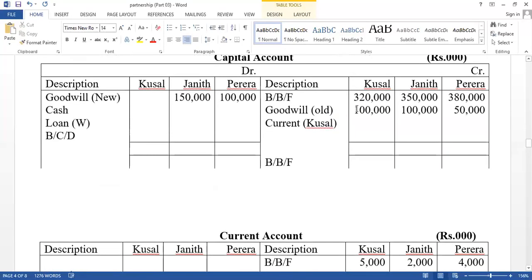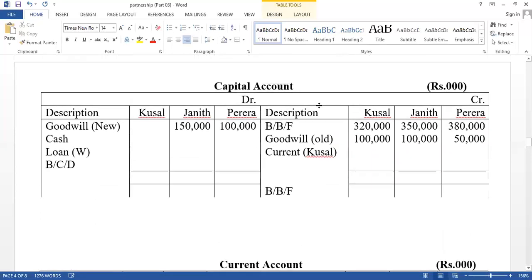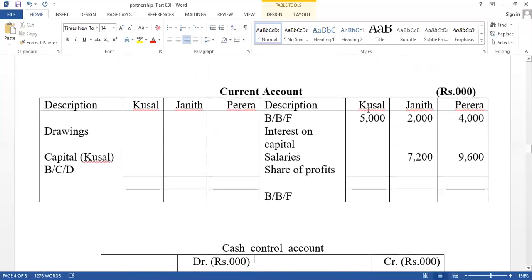First one, equity should be calculated through the partner's capital accounts. How to calculate? First one, the current account balance of Kusal, the retired partner. Credit side total amount equals 5,000. Take that value, and take the debit side. That value should be transferred to the partner's capital account.